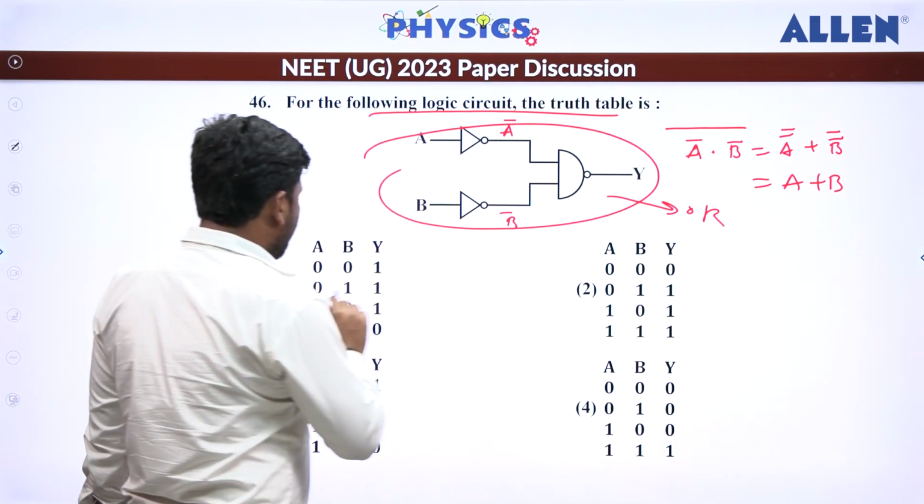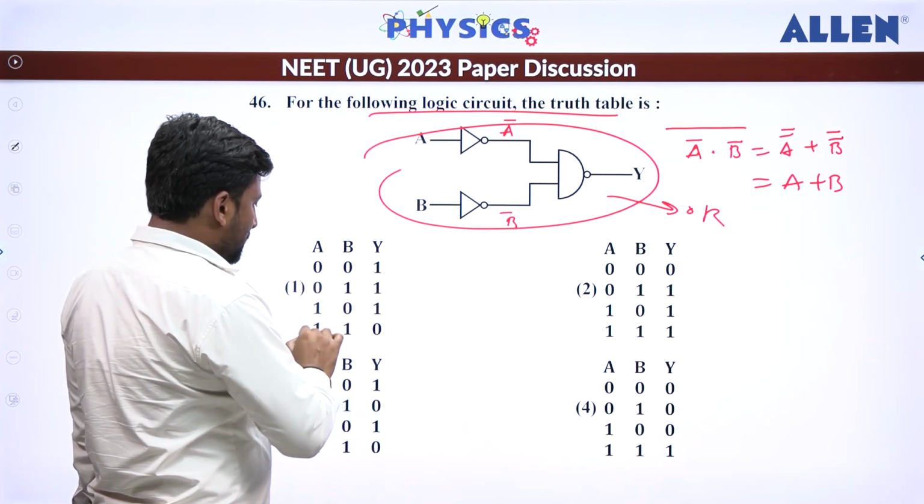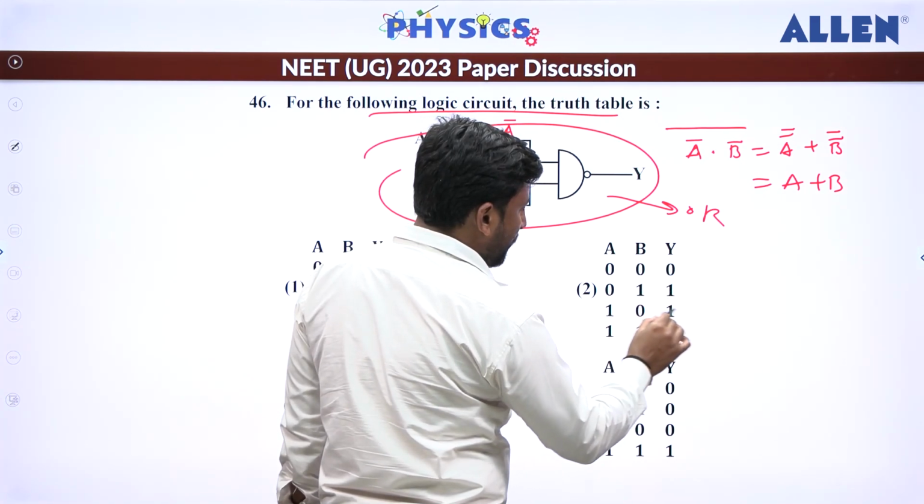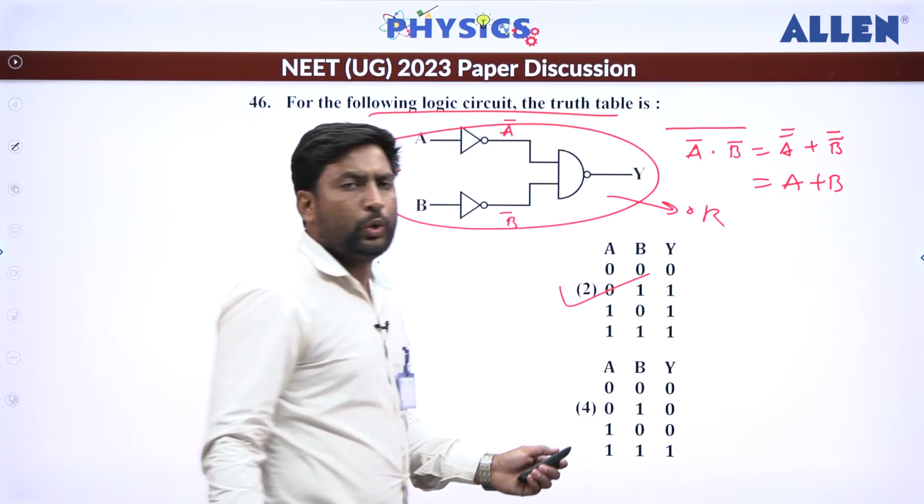So here we can say this is not the case, fine. Now here 0, 0, 0, 0, 1, 1, 1, 0, 1, 1, 1, 1. So the correct option is 2 here.